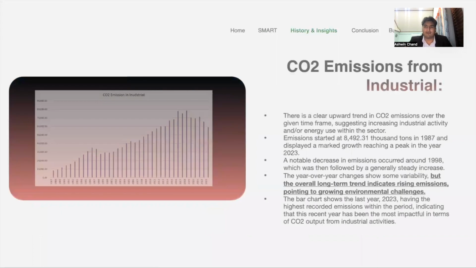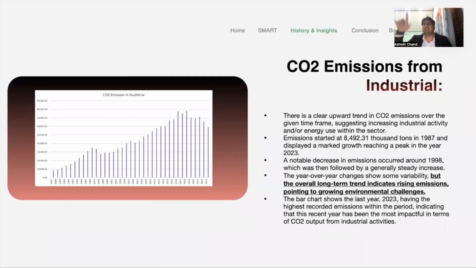Next, when we look at the carbon emissions from industrial, we can see increase and decrease. And I don't need to tell you by year, but I can tell you the overall long-term trend shows that it's increasing and we are not decreasing at all.